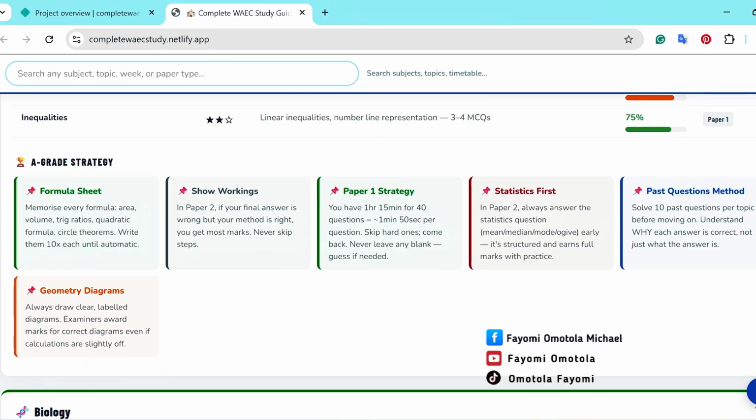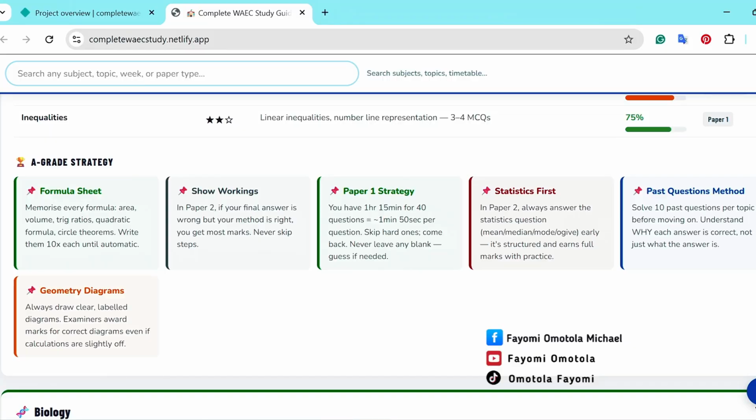So what are the A-grade strategies you need to adopt for mathematics? You need to memorize every formula: area, volume, trig ratios, quadratic formula, circle theorems. Write them 10 times each until it sticks. You need to know those formulas until they stick to you. And you need to show workings in paper 2.